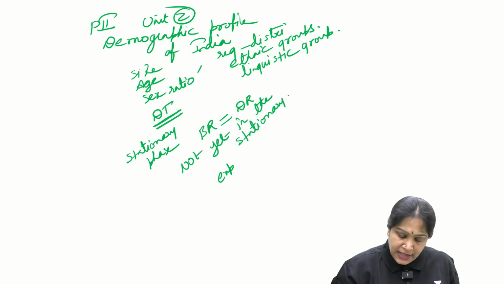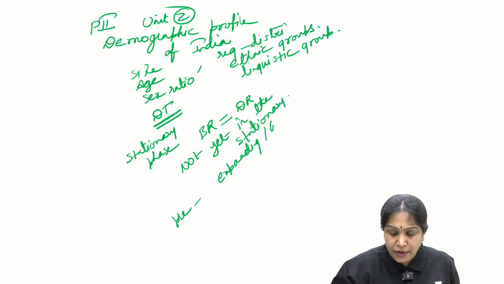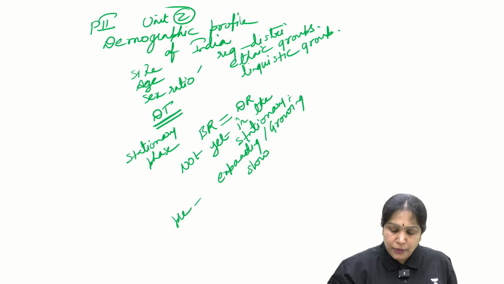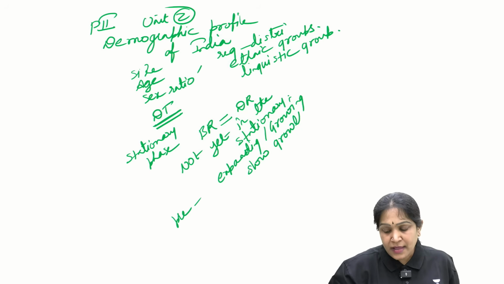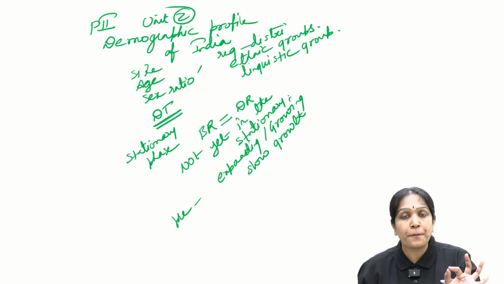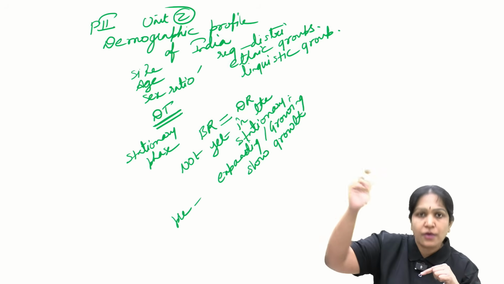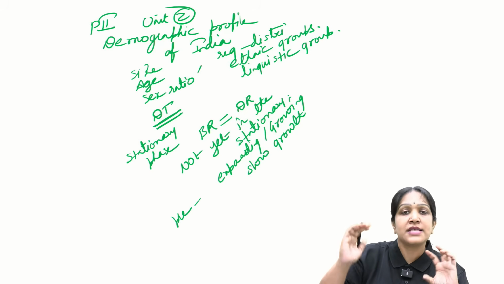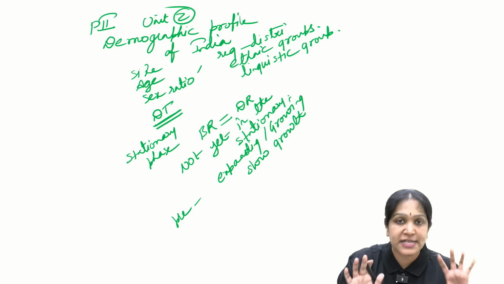Presently India is in the expanding phase only, the expanding or growing phase, but with slow growth. The population is growing only, but the growth is slow, not a population explosion.